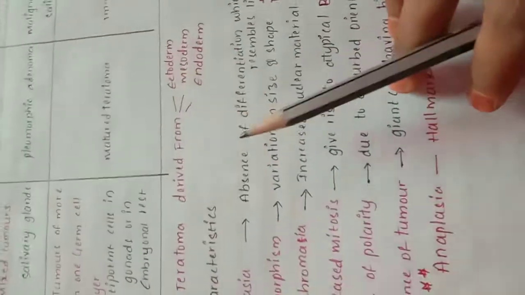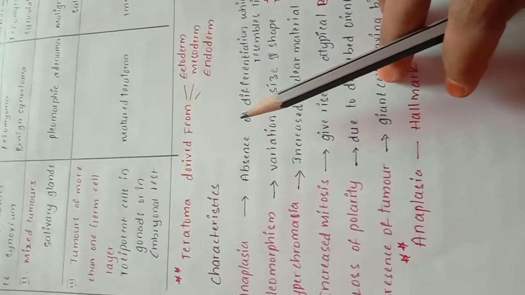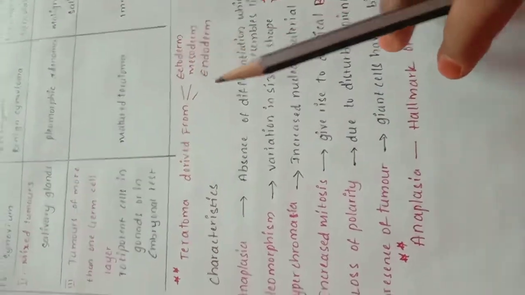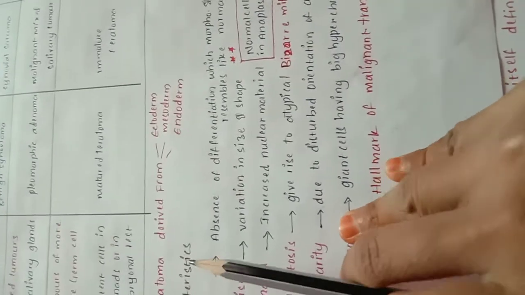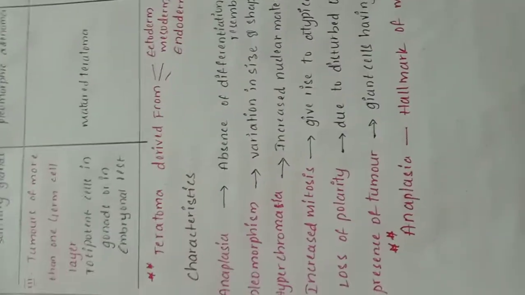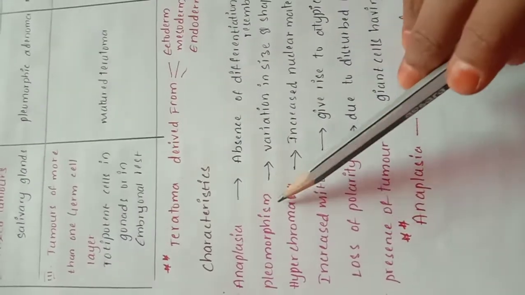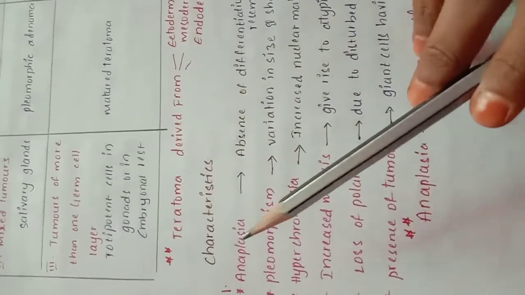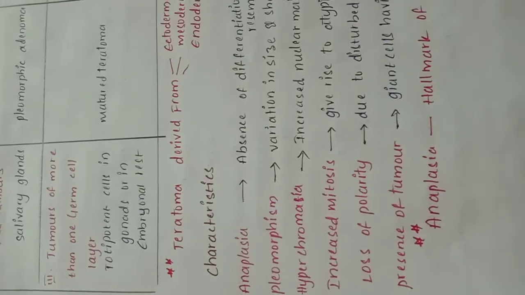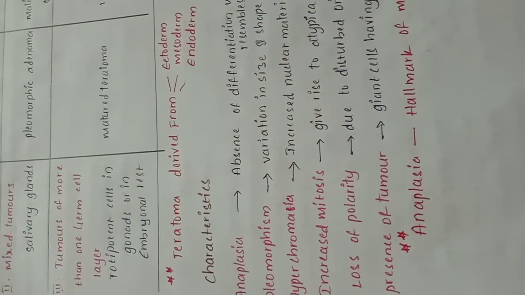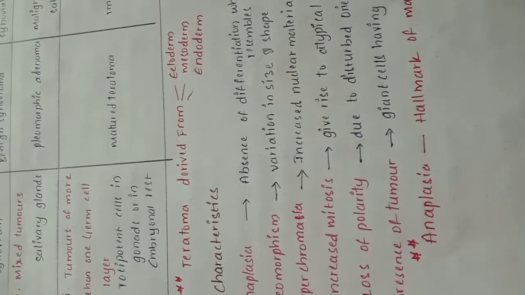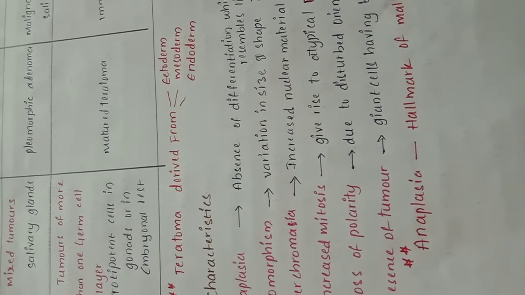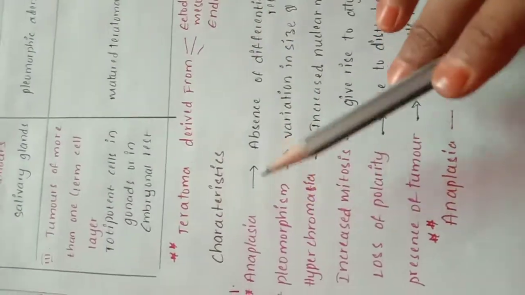Then what are the characteristics of these tumors? They have 4 different characteristics: anaplasia, local invasion, metastasis and growth rate. These are the 4 main characteristics of tumors. In anaplasia, it is again subdivided into the following characteristics. What do you mean by anaplasia? Normally the neoplastic cell resembles the normal cell morphologically and functionally, which is called differentiation. The absence of this differentiation is called anaplasia.